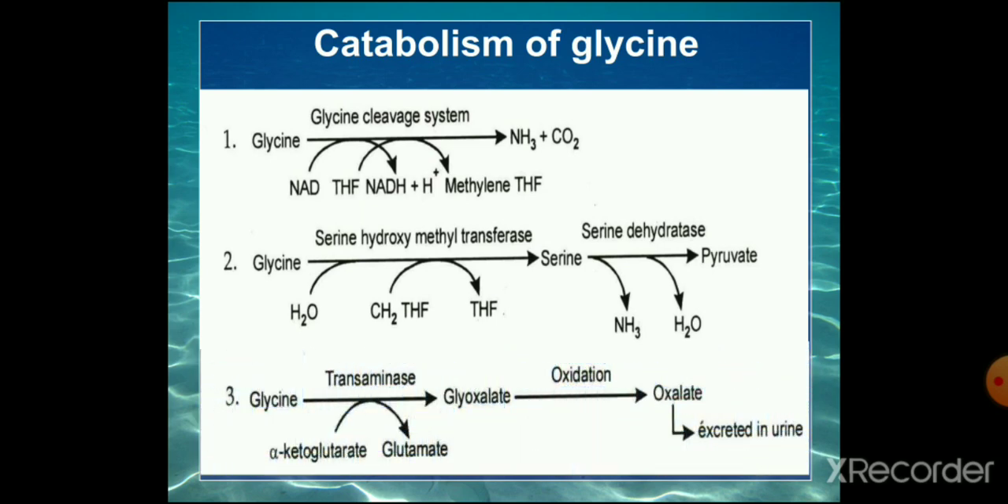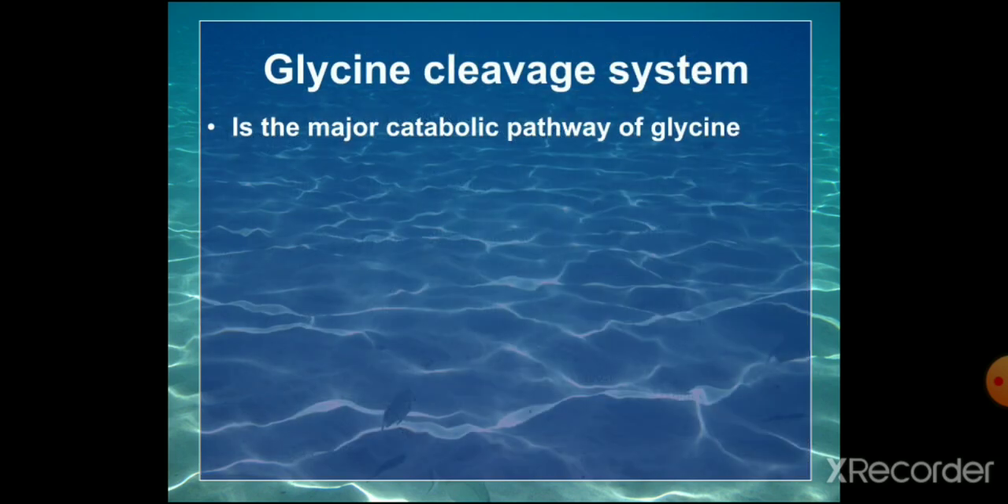Then the third one is the glycine transaminase reaction, where glycine combines with alpha ketoglutarate in the presence of a transaminase enzyme and forms glyoxylate and glutamate. Glyoxylate on oxidation forms oxalate, and it can be excreted through urine. So the major catabolic pathway of glycine is by the glycine cleavage system. It is the major catabolic pathway.